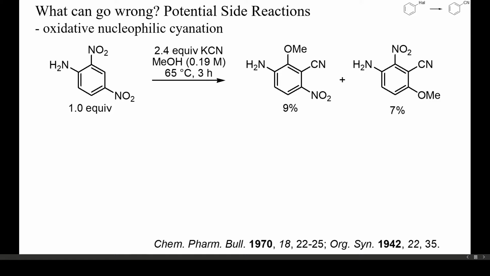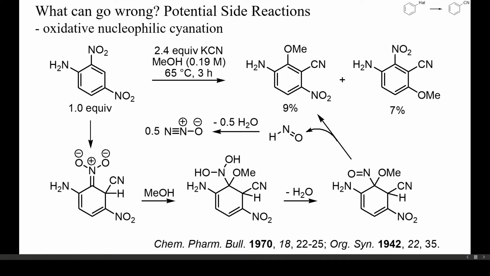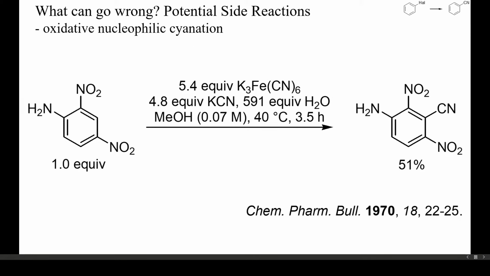Here, for instance, a low yield of 2 isomeric methoxybenzonitriles resulted upon treatment of dinitroaniline with an excess of potassium cyanide in methanol. The mechanism was probably similar to that of the Nef reaction, in which a nucleophile adds to a deprotonated nitroalkane. Here, methanol added to the first intermediate, and elimination of the nitroso group then yielded the final products. If this reaction is conducted in the presence of an oxidant, such as potassium hexacyanoferrate, the reduction and displacement of nitro groups can be suppressed, and products of oxidative cyanation can be obtained in reasonable yields.